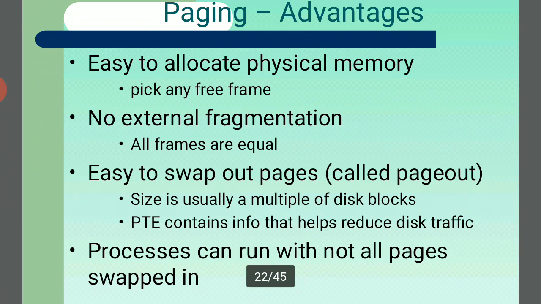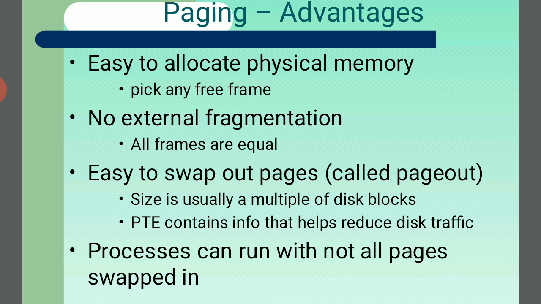The advantages of paging: easy to allocate physical memory, so pick any free frame, and no external fragmentation, all frames are equal. So when we enter the information, the entire information will be adjusted very easily. Pick any free frame, so automatically it receives the data, and there is no external fragmentation. All frames are equal, so there is no difference, and all are the same.